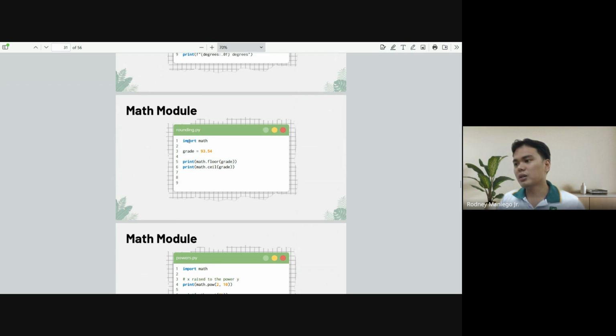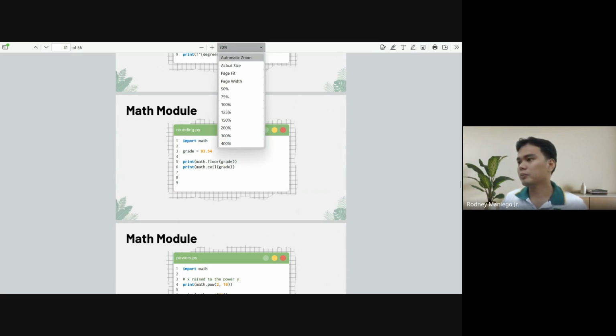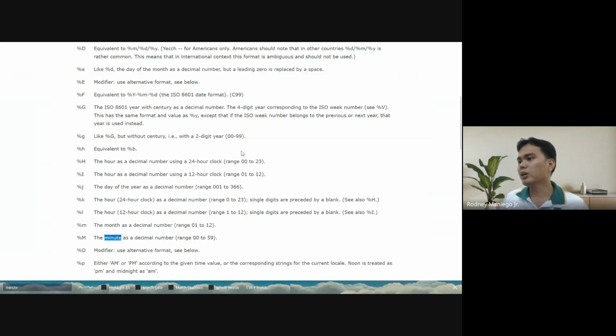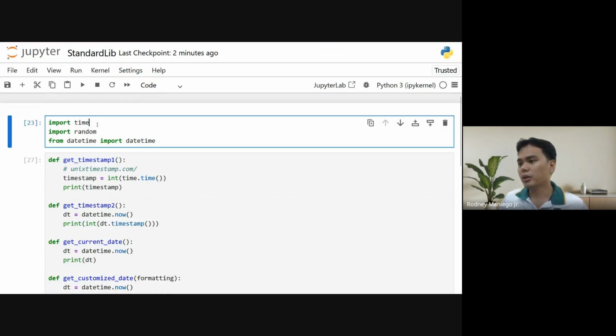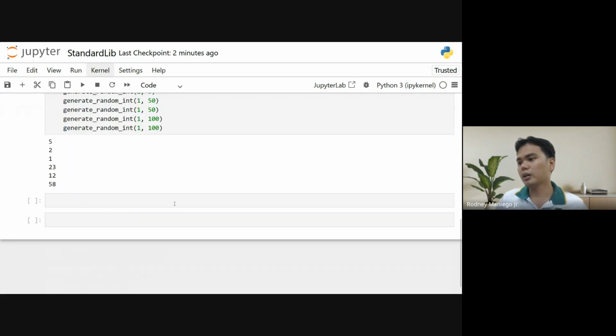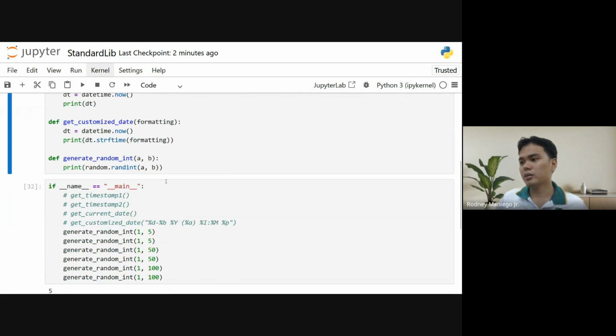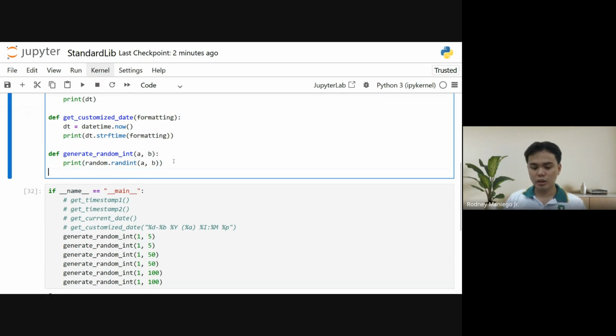Let's try to run this code. Of course, for the benefit of the student, we want our grade to be passing. So let's import math. Run that part and let's create more functions.